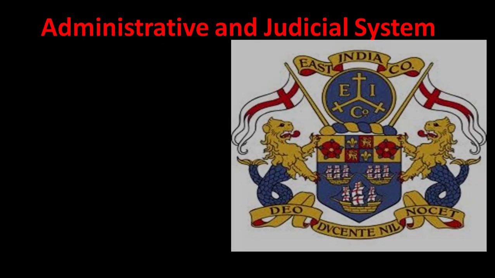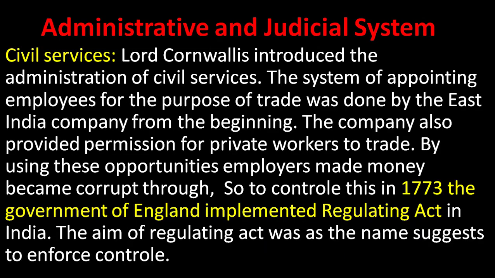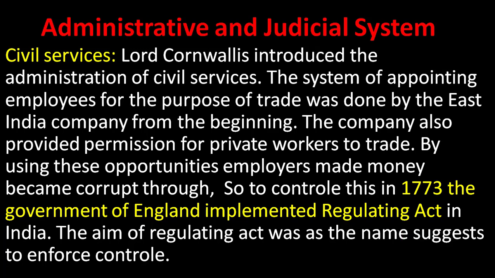Among that, the administrative and judicial system by the East India Company. In the administrative and judicial system, civil services: Lord Cornwallis introduced the administration of civil services. The system of appointing employees for the purpose of trade was done by the East India Company from the beginning. The company also provided permission for private workers to trade.